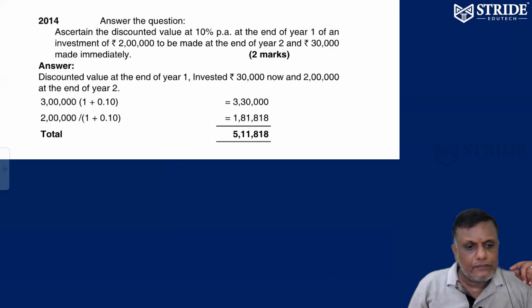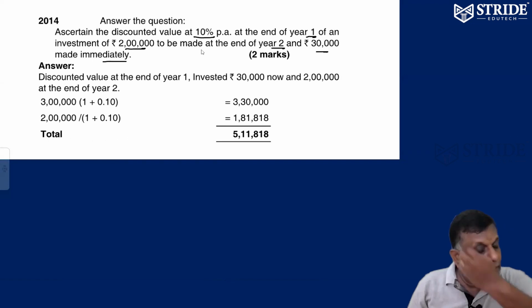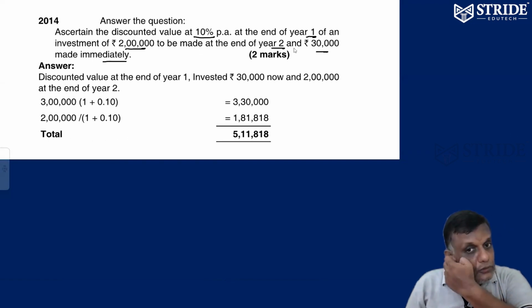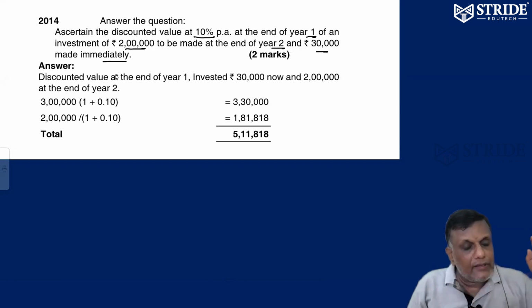The last one. What is the discount price at 10% per annum? End of year 1, investment of 2 lakh is to be made at the end of year 2, and 30,000 made immediately.